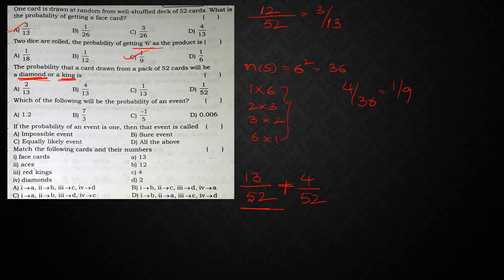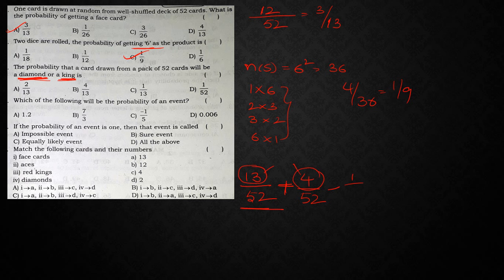So king means how many kings will be? 4 upon 52. But if you observe here, in diamonds, you will have one king, no? So in these 4 kings, one diamond king will be there, no? That means what you are doing here? You are taking the same king here as well as here, right?